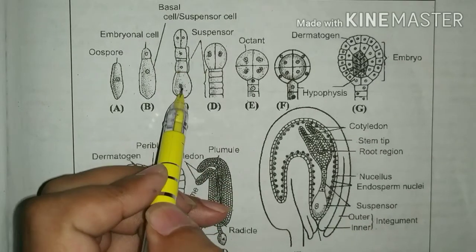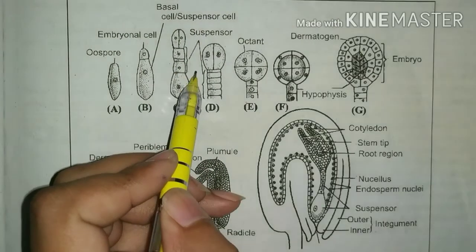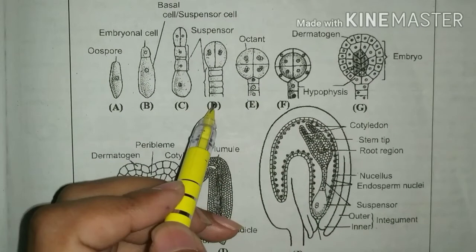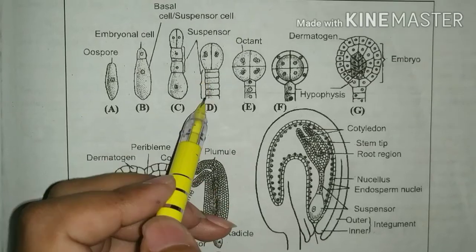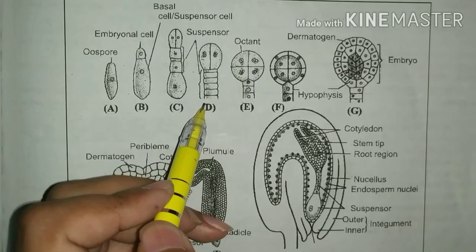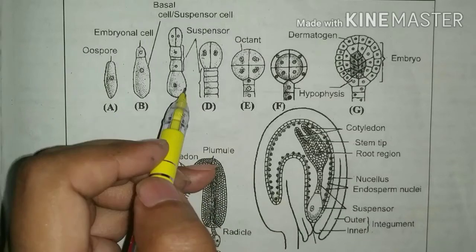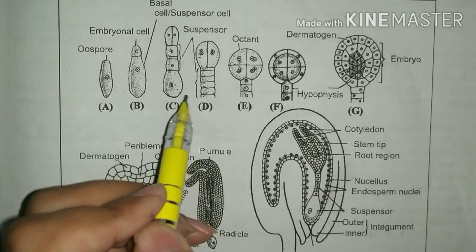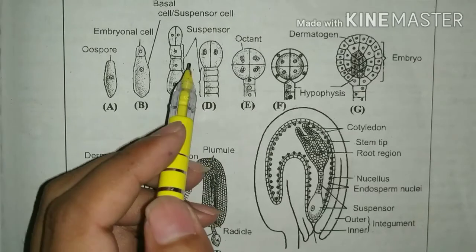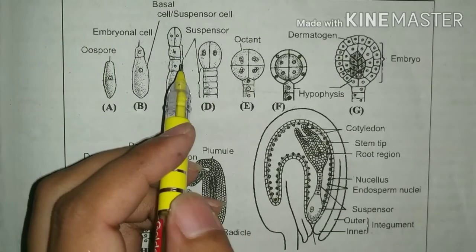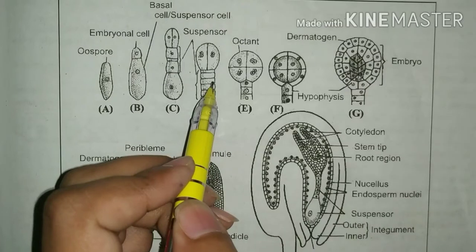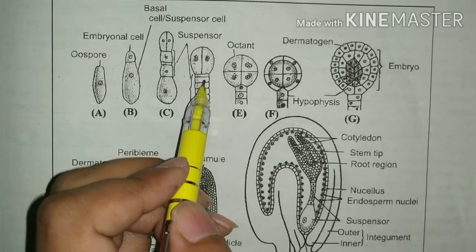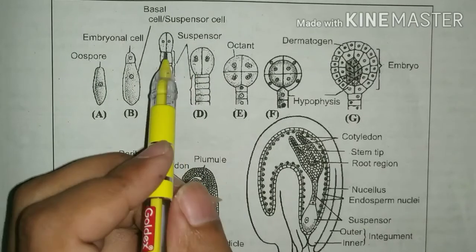Further, the suspensor cells divide by continued transverse division and form 5 to 10 cells, which are known as suspensor cells. The uppermost cell of the suspensor is converted into a haustorium cell, which sucks nutrition from the endosperm, and the remaining suspensor cells are known as hypophysis cells, which form the radicle part.